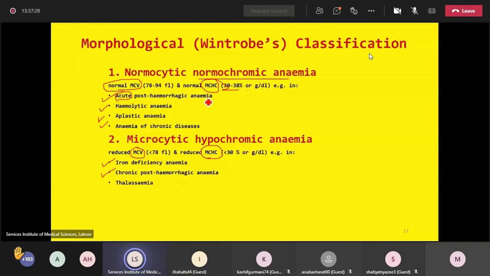Now, the thing to remember is that blood loss anemia or post-hemorrhagic anemia, if it is of sudden or acute onset, the blood indices will be within the normal ranges. However, if the blood loss is of chronic nature, the blood indices will be on the lower side.